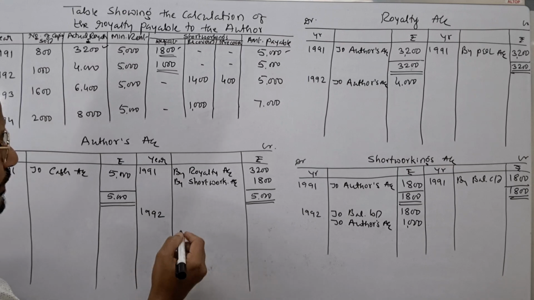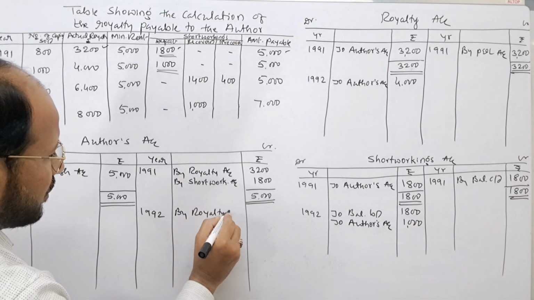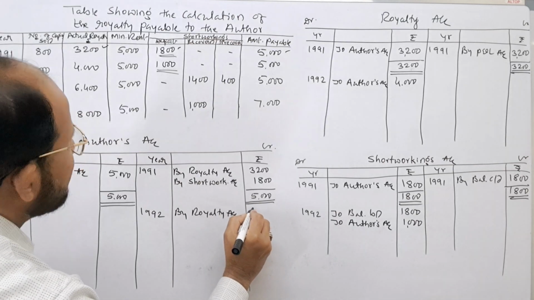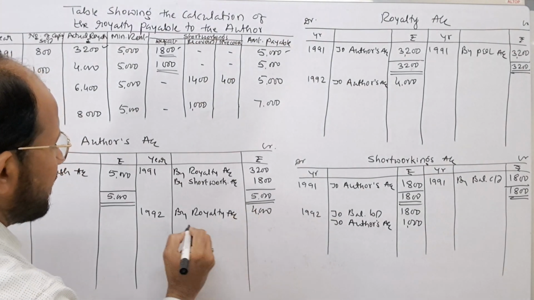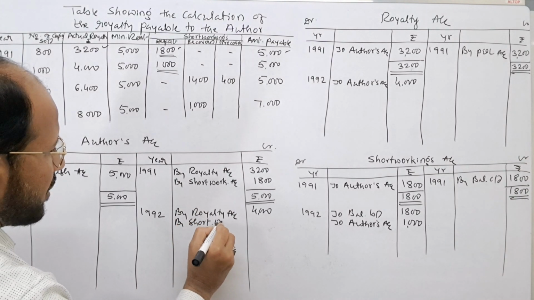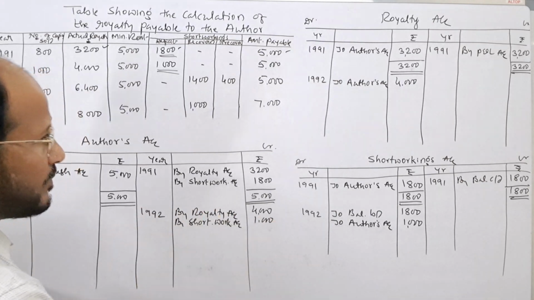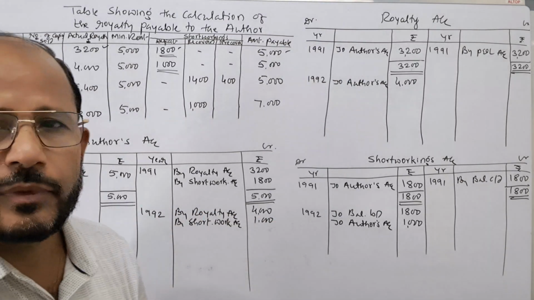in author's account. Here we write by royalty account. Rupees how much? Rupees 4,000. Next one is by short workings account. By short workings account, rupees 1,000. First journal entry is posted.